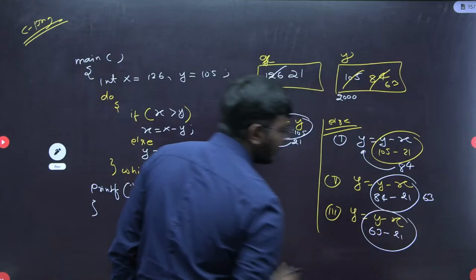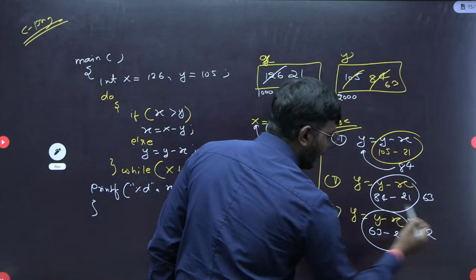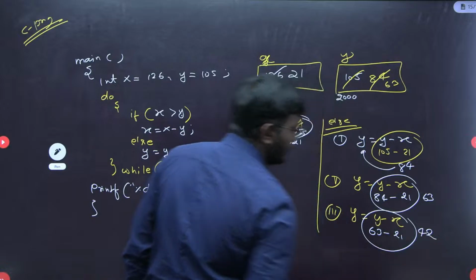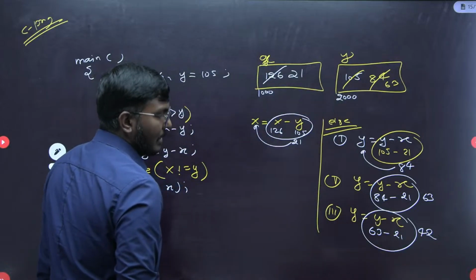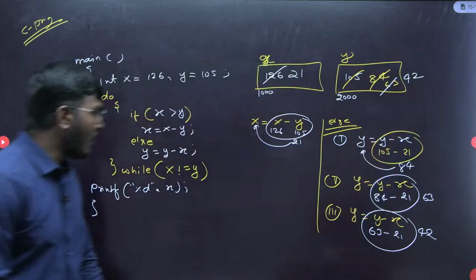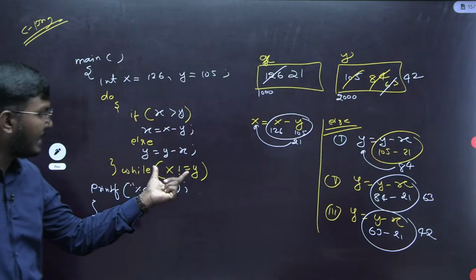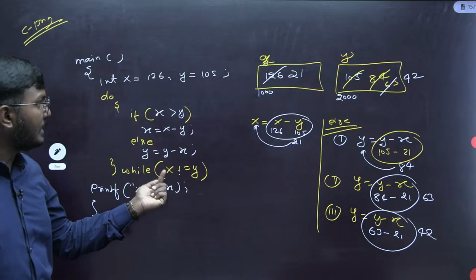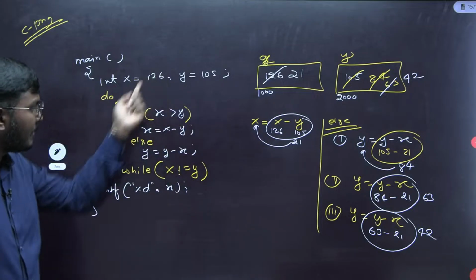What is the value? It is nothing but 42. Now the final value of y is 42. Again perform one more time, check the while condition. The condition is true. Why? Because 21 is not equal to 42. True means again perform the while loop.